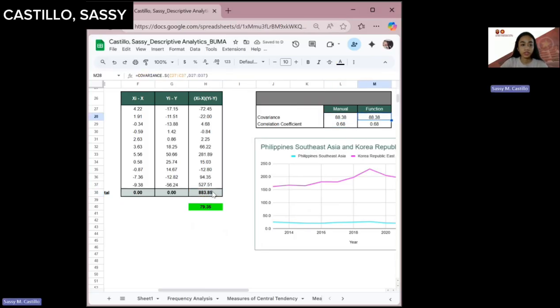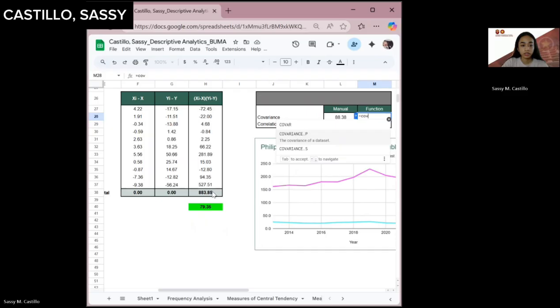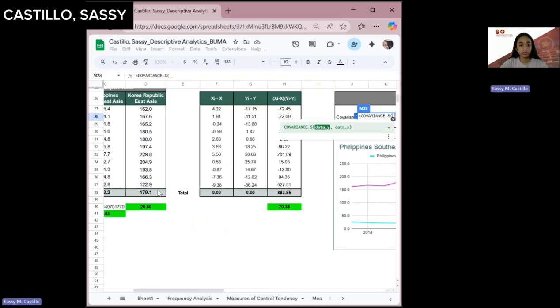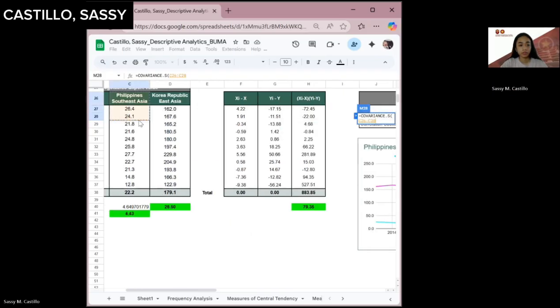And then for the function in our Excel, it's the covariance S and our X data and our Y data.